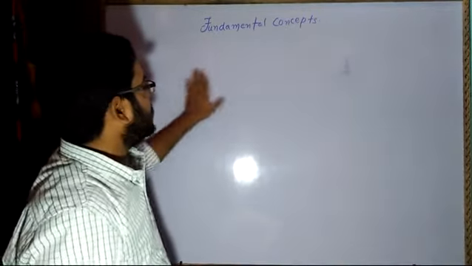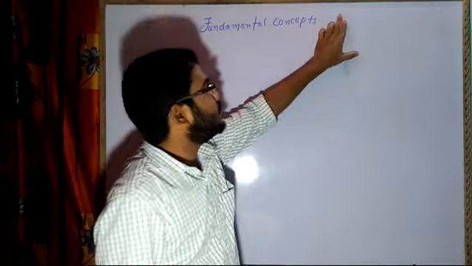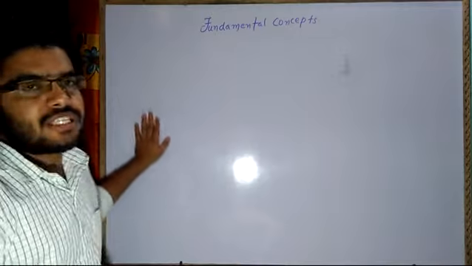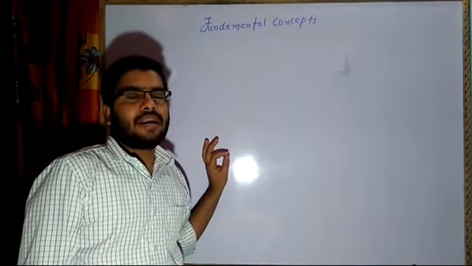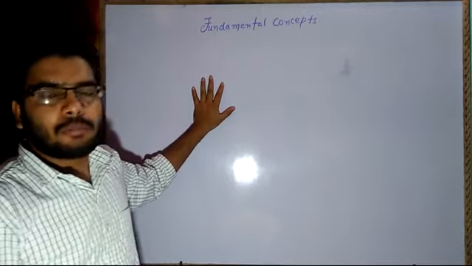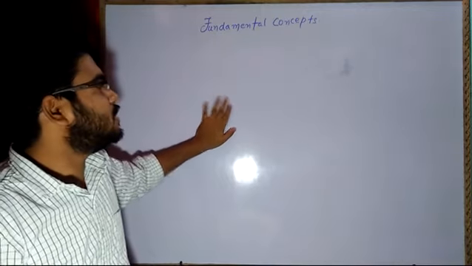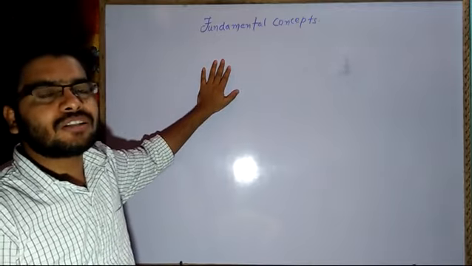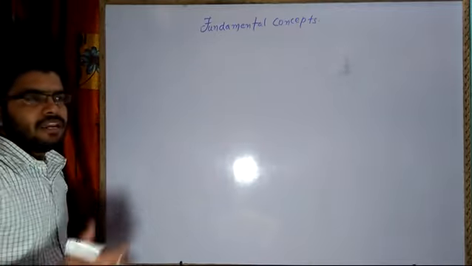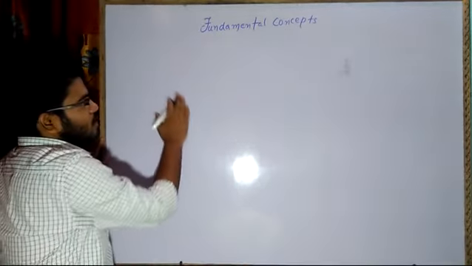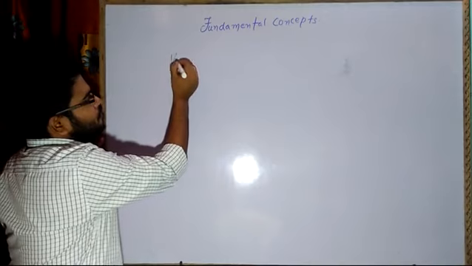So, as the name suggests, fundamental concepts. We will be learning some basics of algebra. In algebra, mostly we see the constants and the variables, that is x, y, z, p, q, r, s. These are the parts of algebra. Algebra is a branch of mathematics which mostly deals with the constants and variables and the equations, framing of equations actually. Now, as you all know, what is a variable?